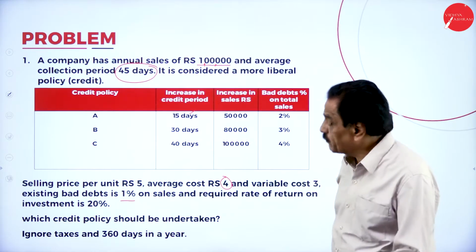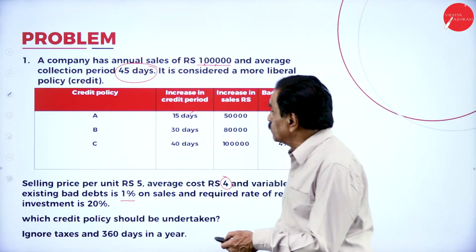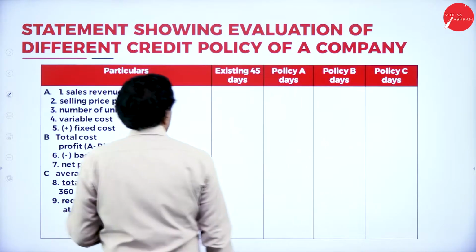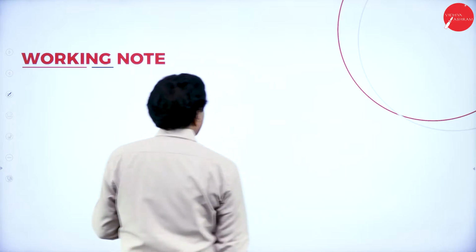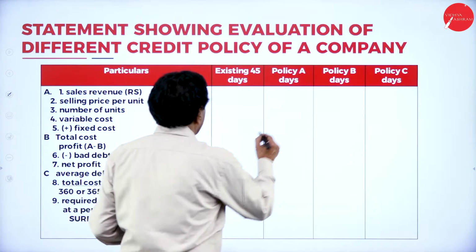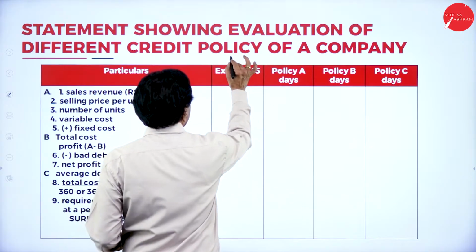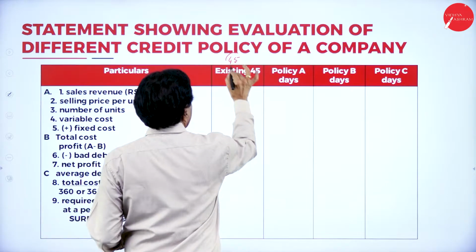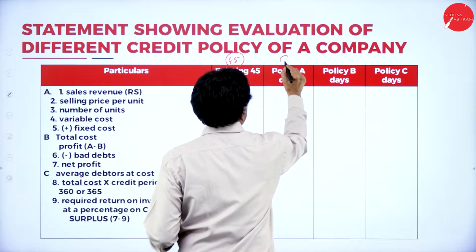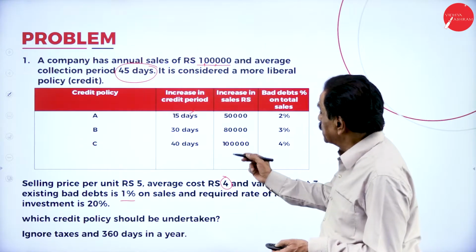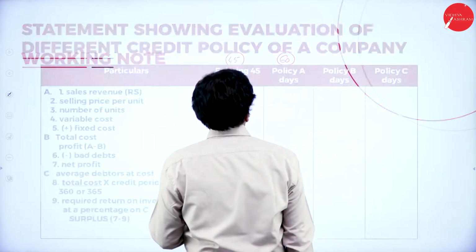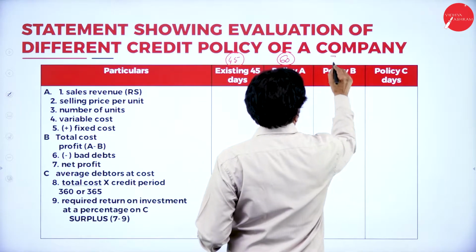Same type of problem as last time. Carefully you have to do. So, sales revenue. Existing days 45, increased by 15 days means 60 days. Then increased by 30 means 45 plus 30 is 75 days.